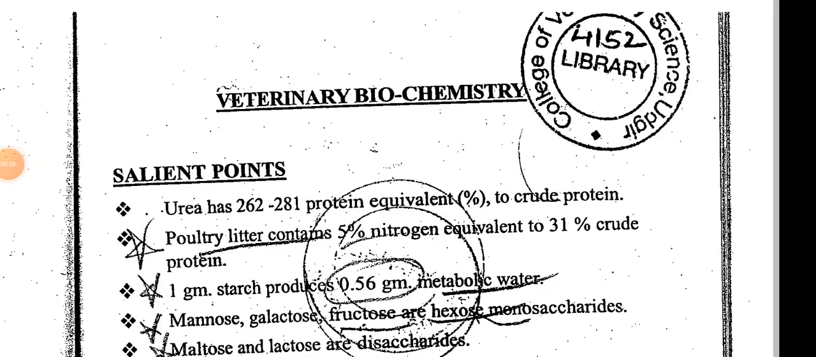Veterinary biochemistry, brain teasers, salient features. Urea has a 262 to 281 protein equivalent percentage to crude protein. Poultry litter contains 5% nitrogen, equivalent to 31% crude protein. Crude protein is estimated by the Kjeldahl apparatus.